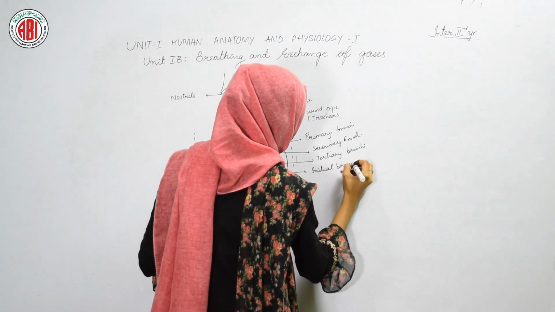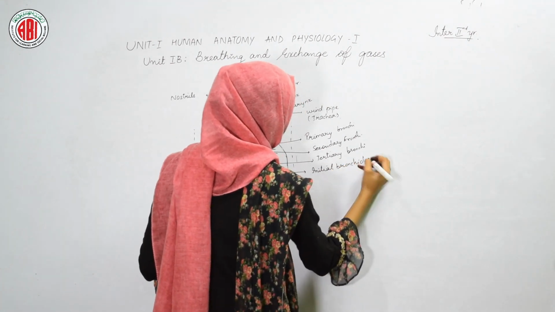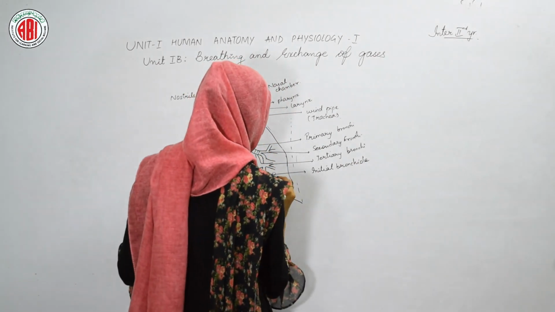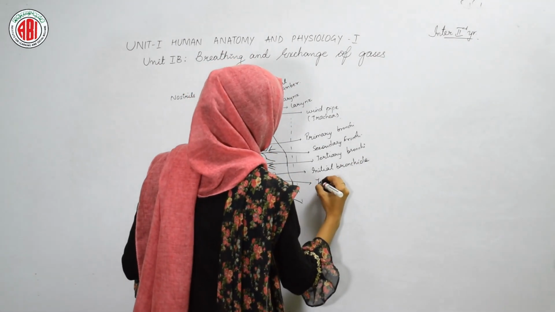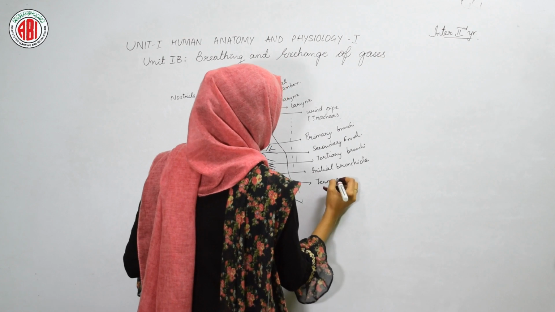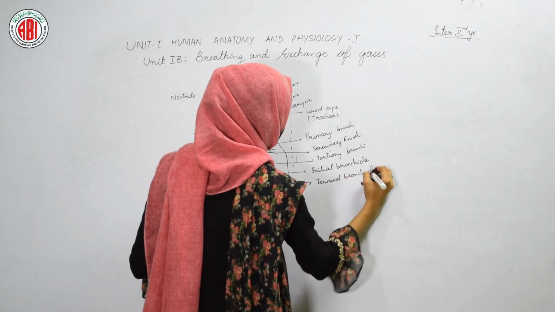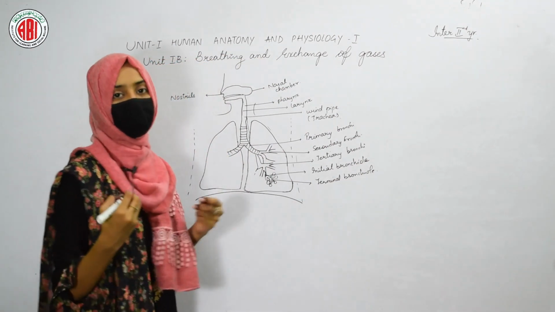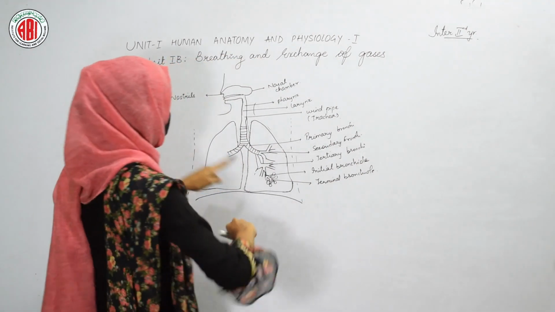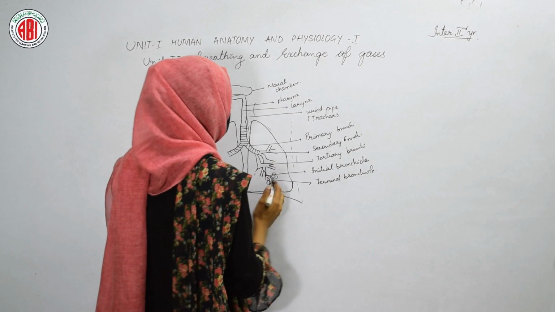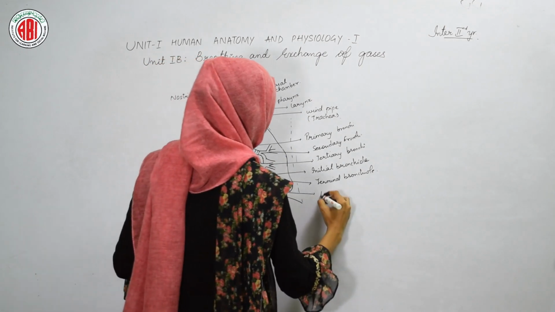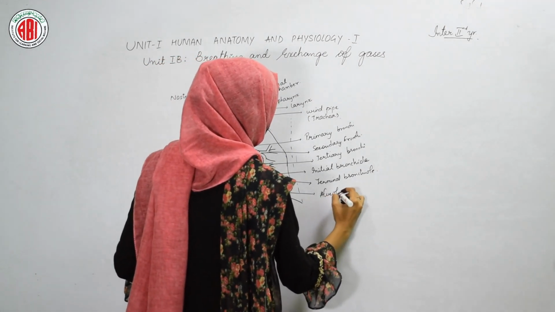These initial bronchioles divide several times and finally give terminal bronchioles, and at the terminal bronchiole we can find the structural and functional unit of the lungs, which are sac-like, balloon-like structures, and they are called alveoli.